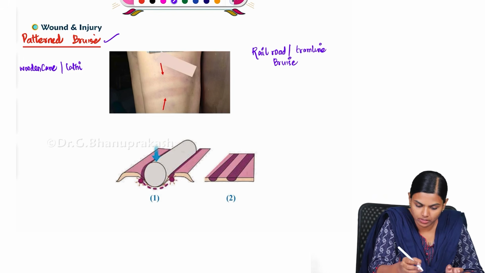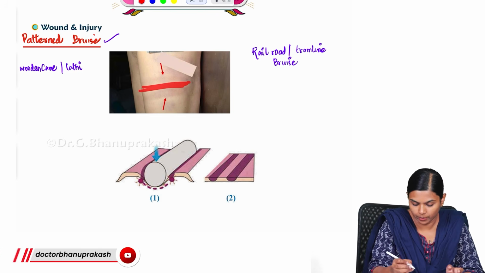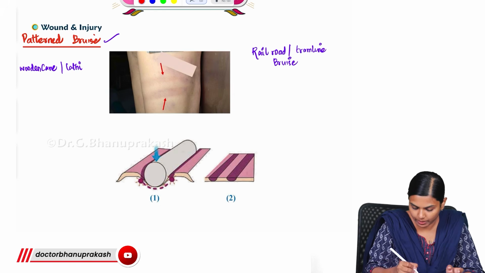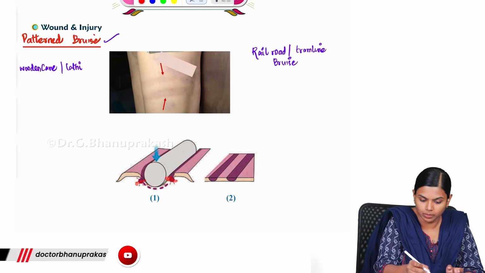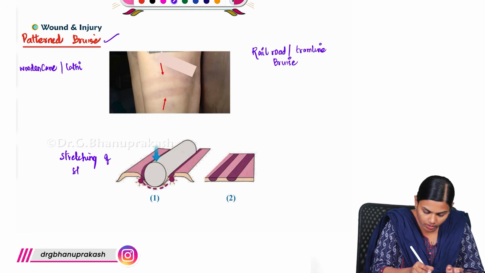Just imagine that a wooden cane is struck over the skin like this. Along the margin, there will be stretching of the skin, right?